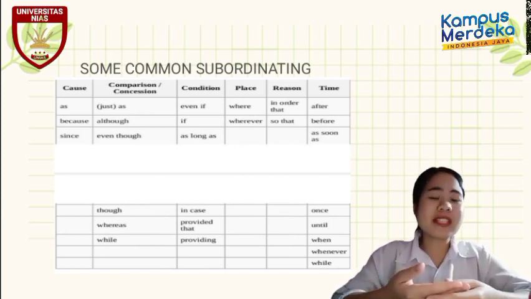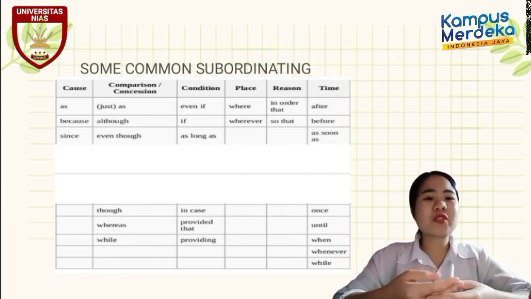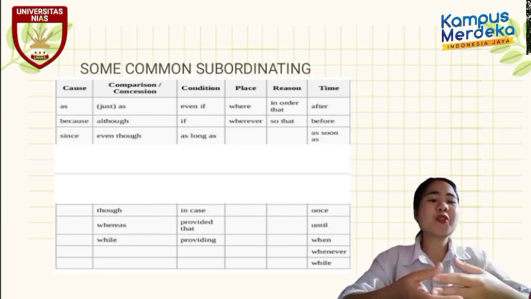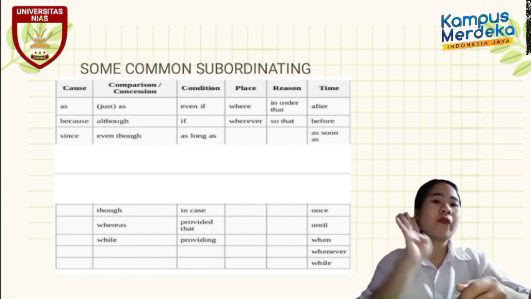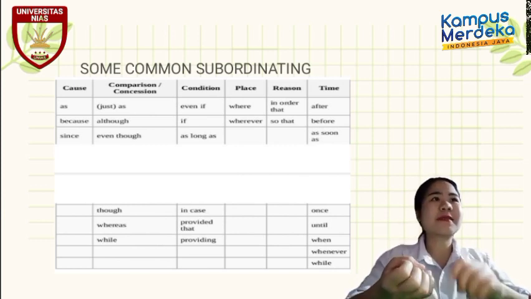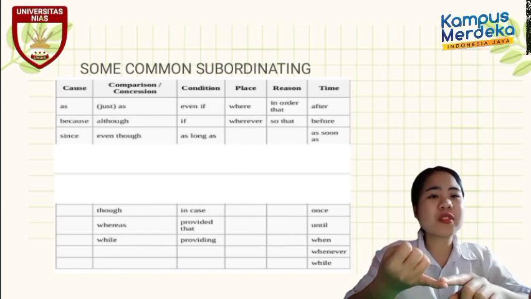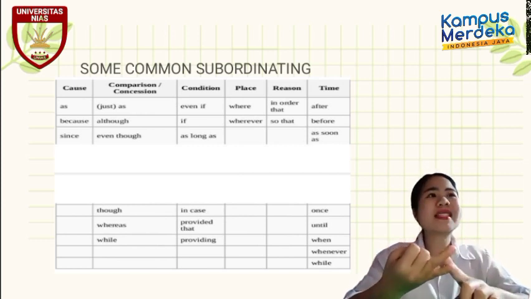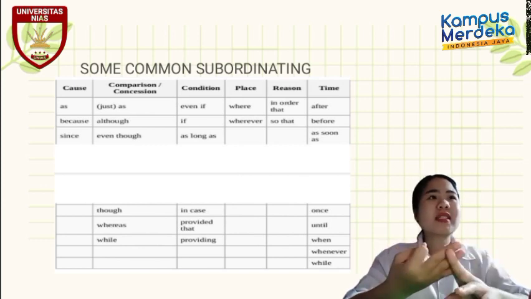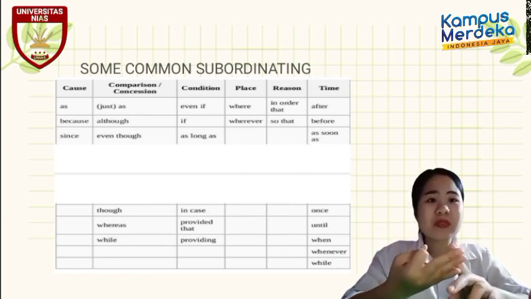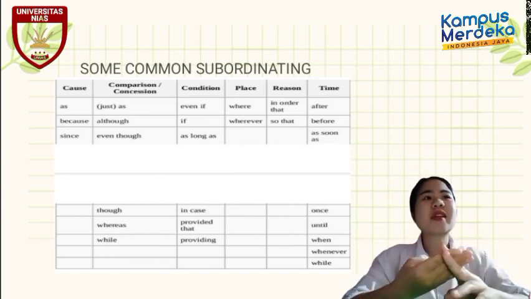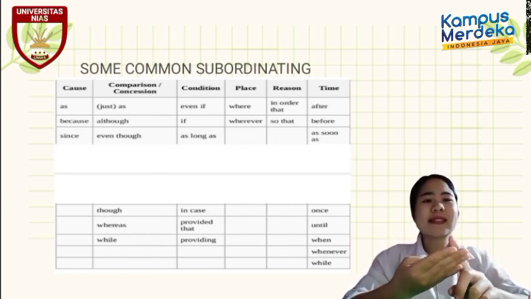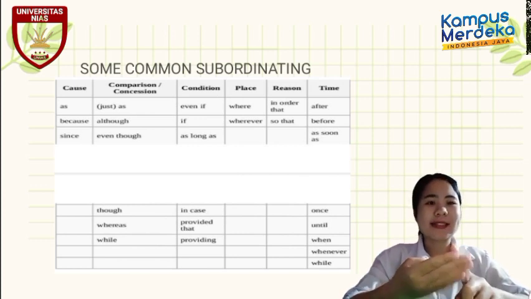The next is reason. Here we can use the words in order that, so, and so that. And the last one is time. In subordinating conjunction, time consists of four parts. The first part is previously, and we use the word before. The second one is concurrently, and the word we use is when. The third one is subsequently, and we use the word after. And the last one is up to a certain time, and for this we use until.